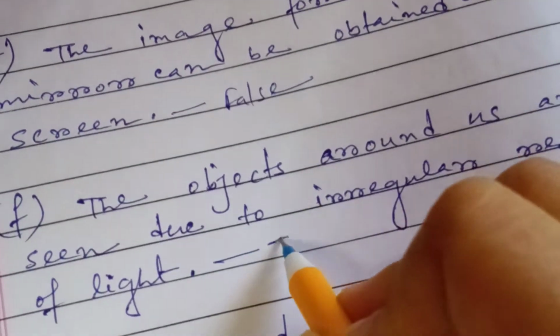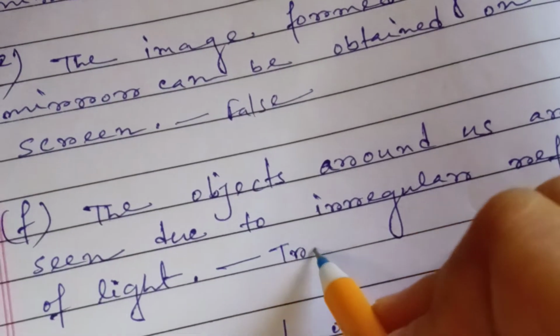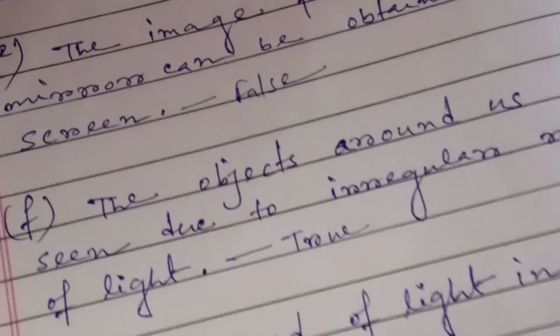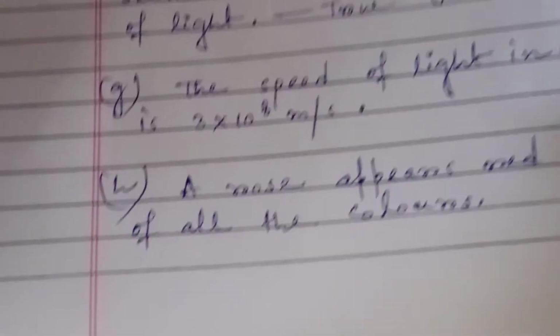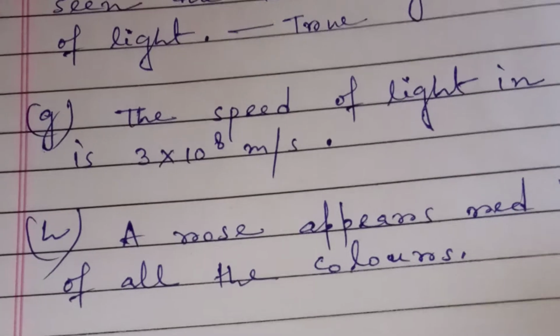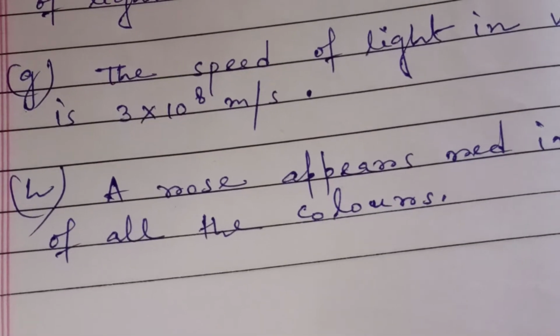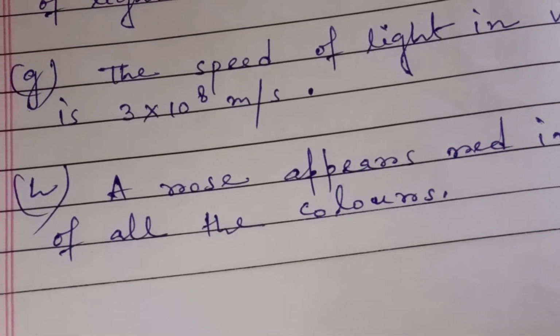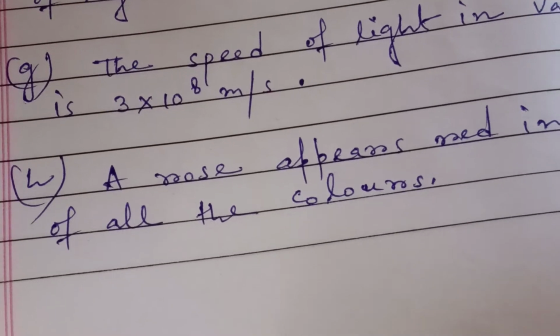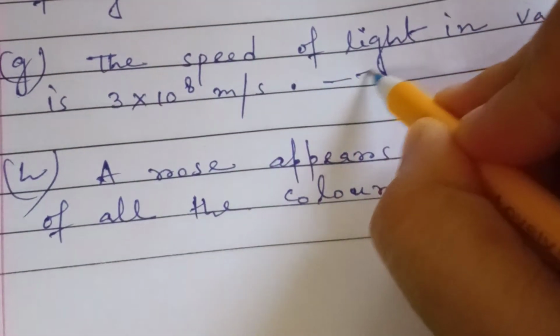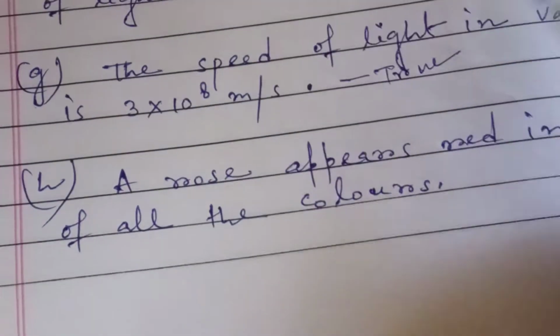So this statement is true. Now see question number G. The speed of light in vacuum is 3 into 10 to the power 8 meter per second. Yes, in vacuum the speed of light is maximum, and that is 3 into 10 to the power 8 meter per second. So this statement is also true.